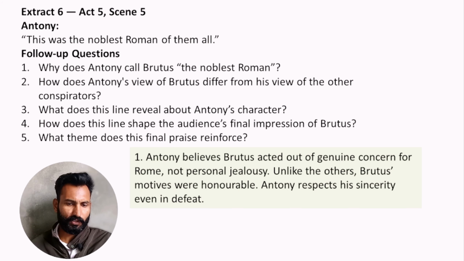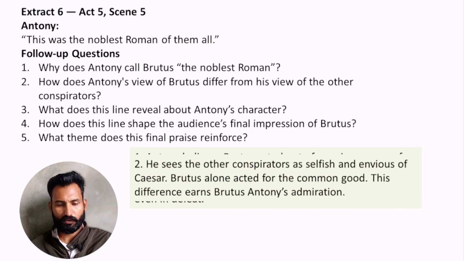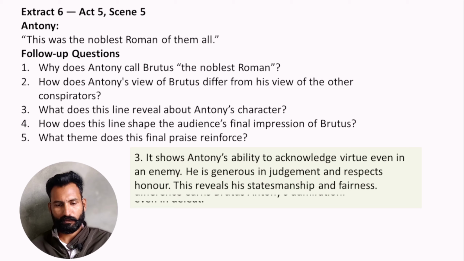How does Antony's view of Brutus differ from his view of the other conspirators? He sees the other conspirators as selfish and envious of Caesar. Brutus alone acted for the common good. So this difference earns Brutus Antony's admiration.